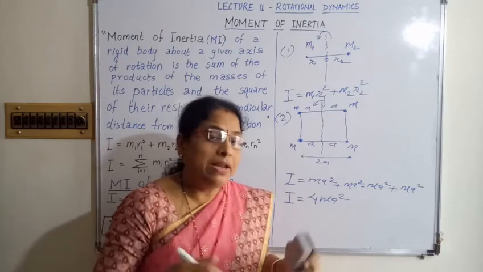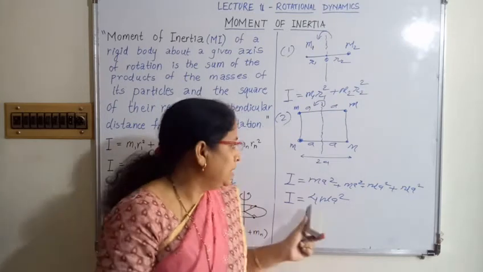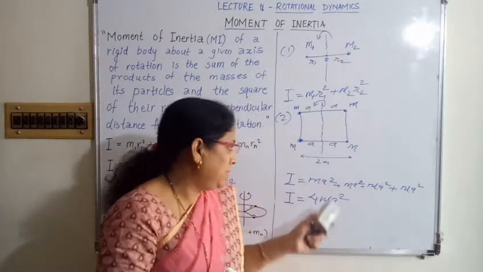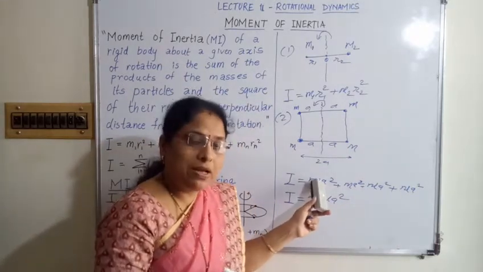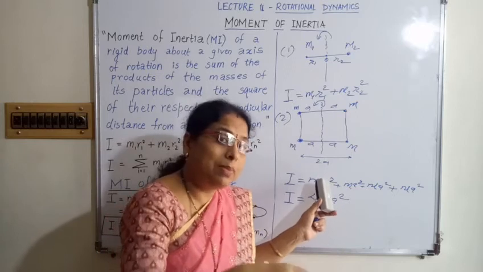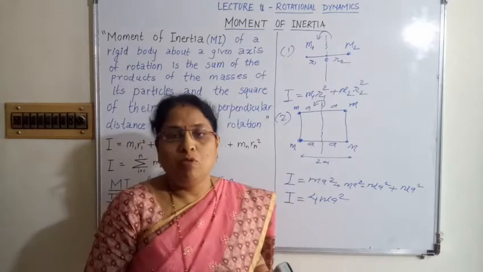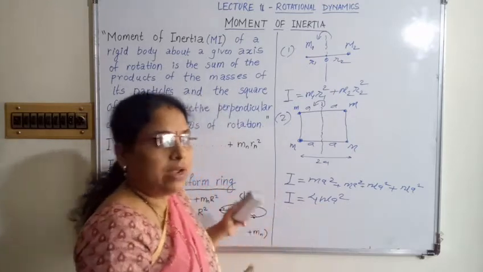Thus, how can we define the moment of inertia? The moment of inertia is the sum of the product of the mass of each particle and the square of the distance of that particle from the axis of rotation. That is called the moment of inertia. How can we define it?